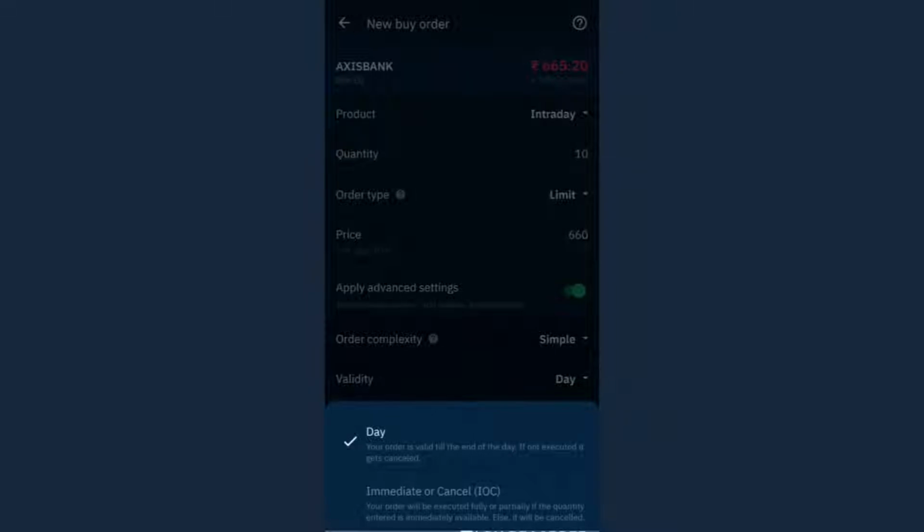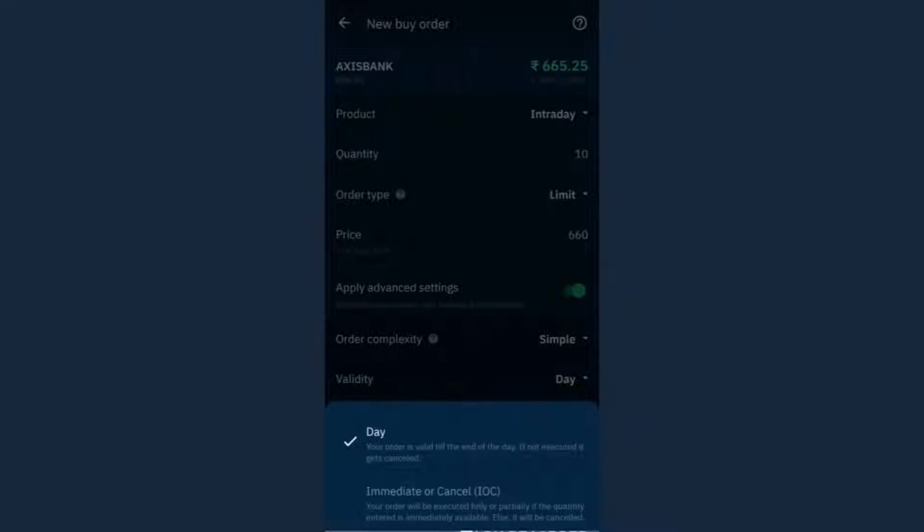Even in that case, immediate or cancel means that the next moment either buy 10 out of 10 shares which I want, or just cancel the order. I'm not even ready to wait for 1 minute or anything. The next moment I want the shares, and if that does not happen, just cancel the order. Even if out of 10 I get 5 or 6 shares, that's not what I want. I want all 10 shares, and that too on the next moment. If that doesn't happen, cancel the order.